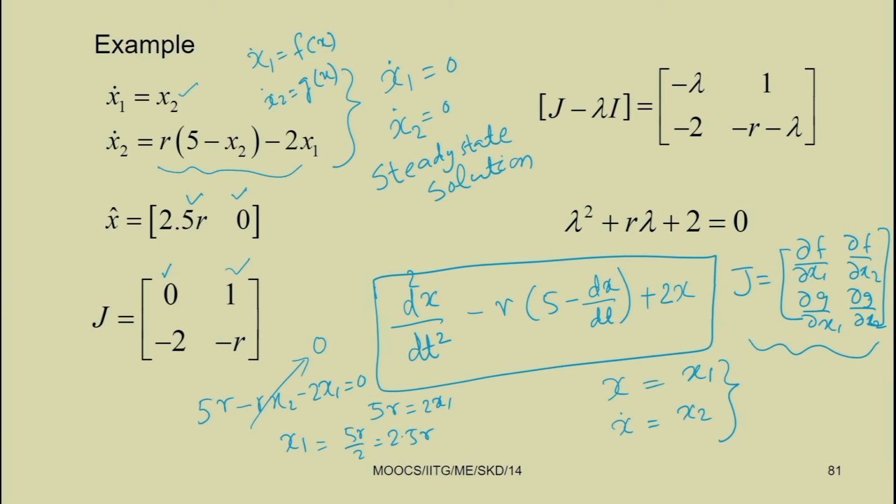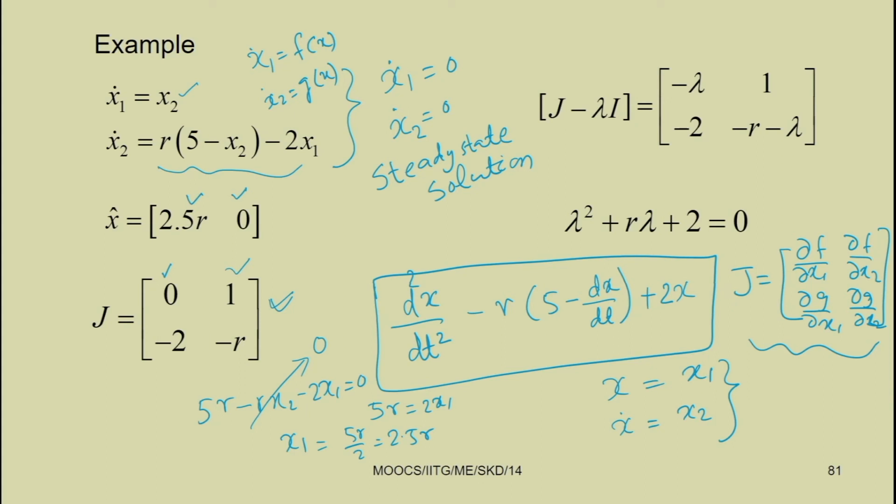Differentiation of the constant with respect to x2 is equal to 0, and differentiation of minus r x2 with respect to x2 is equal to minus r. So, using this formula, J equal to del f by del x1, del f by del x2 and del g by del x1, del g by del x2, we got J equal to 0, 1 and minus 2, minus r.